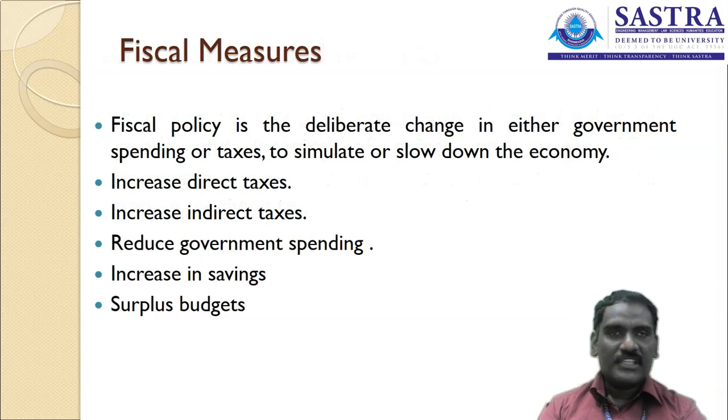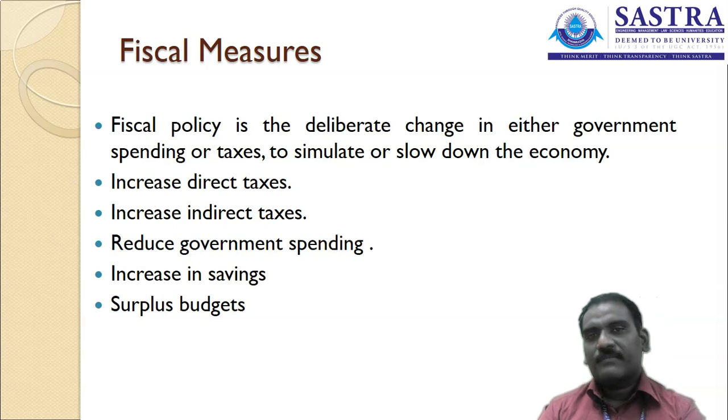In this fiscal policy, the primary purpose is collecting the taxes, direct taxes as well as indirect taxes, and fixing the slab rate. For that purpose, people pay the tax if they are above the particular slab. And for indirect taxes, like the GST, we use this, and they reduce the government spending.